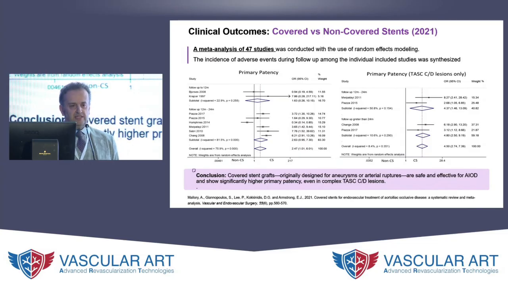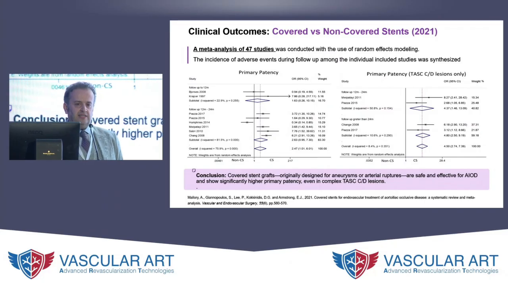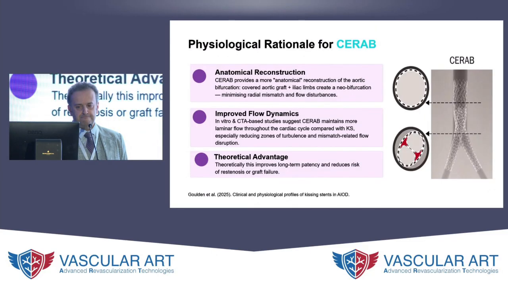And there's more data in terms of this meta-analysis, although of obviously just non-randomized trials, 47 studies, which also came to the same conclusion, particularly in TASC C and D, that using covered iliac stents was more favorable in terms of primary patency compared to using the bare metal stents.